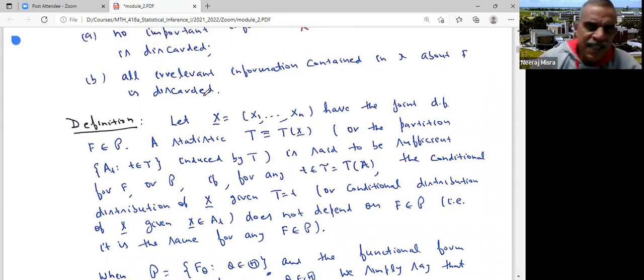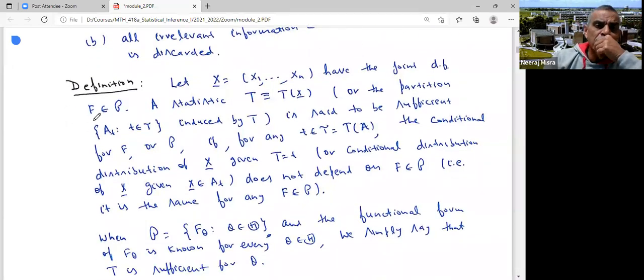So all the irrelevant or redundant information which you had in the data should be discarded, and all the relevant information should be retained. That is what the idea is. That leads us to the concept of a sufficient statistic.